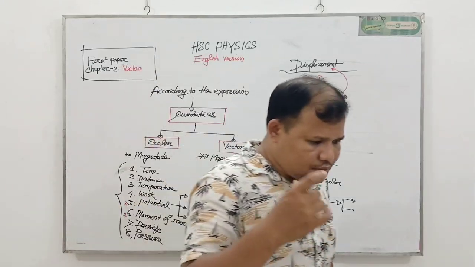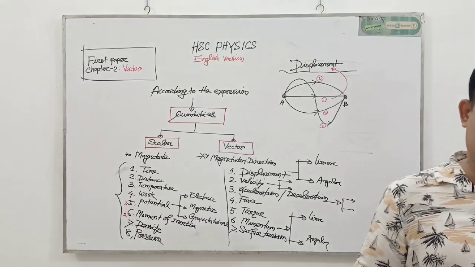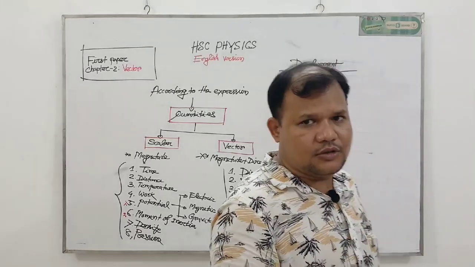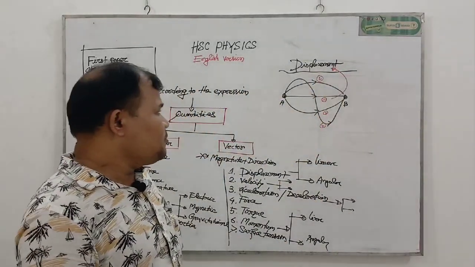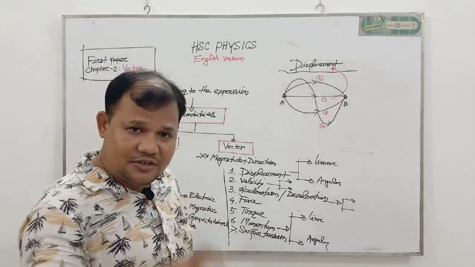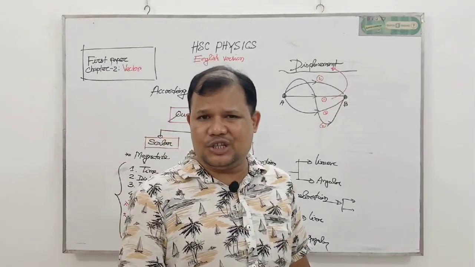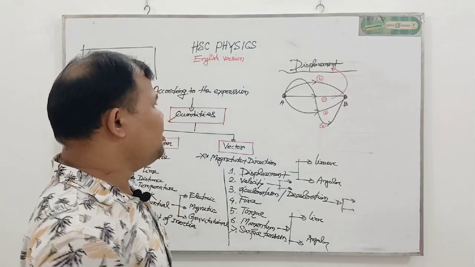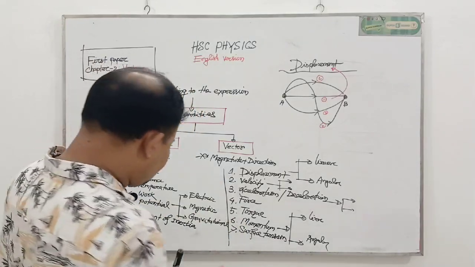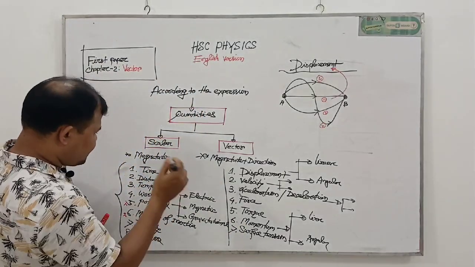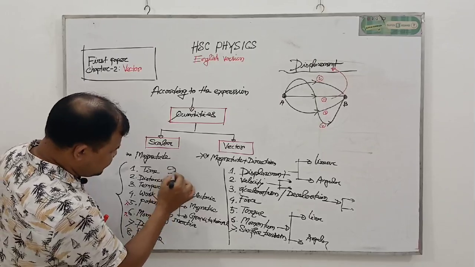So any kind of distance cannot be displacement. Only the shortest distance is called displacement. All displacement is distance, but all distance cannot be displacement. My dear students, I think that all of you clearly understand. Here there is another scalar quantity, number 9, speed.